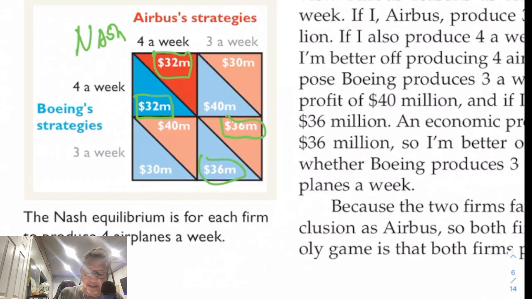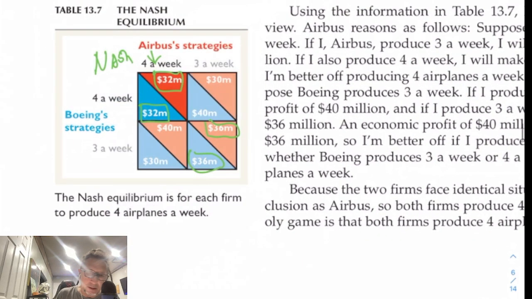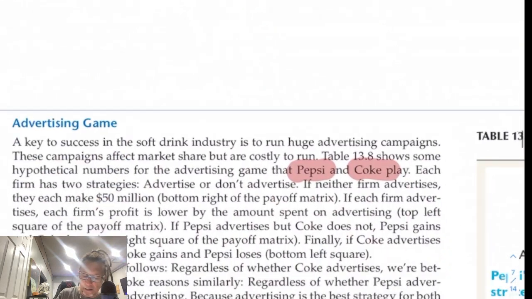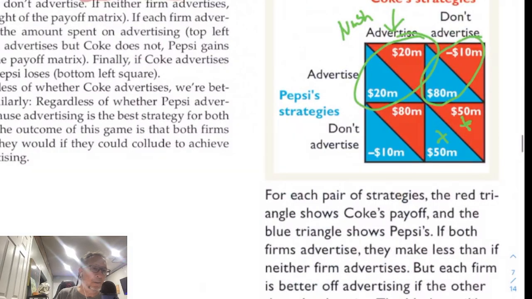The idea is that they would benefit most if they were to not compete and to stick to producing 3 planes. But because they can't trust each other, they will settle for a second best outcome, which would be to make 4 planes a week, and then they would settle for this. Again, that's because of the inability to fully trust each other. We can see these different payoff matrices.